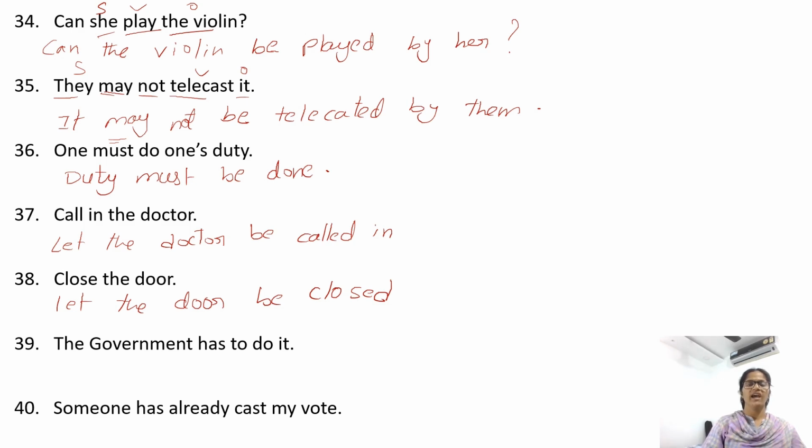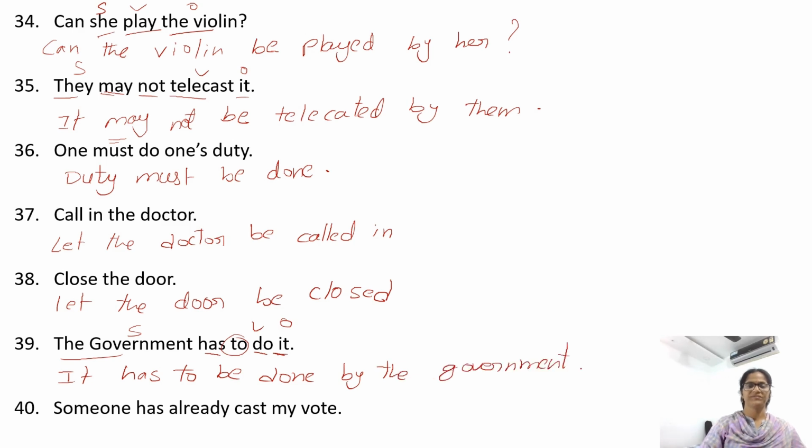The government has to do it. Do verb, the government subject, it object. It has, we have to, write it down. It has to, after to comes be. It has to be done by the government.